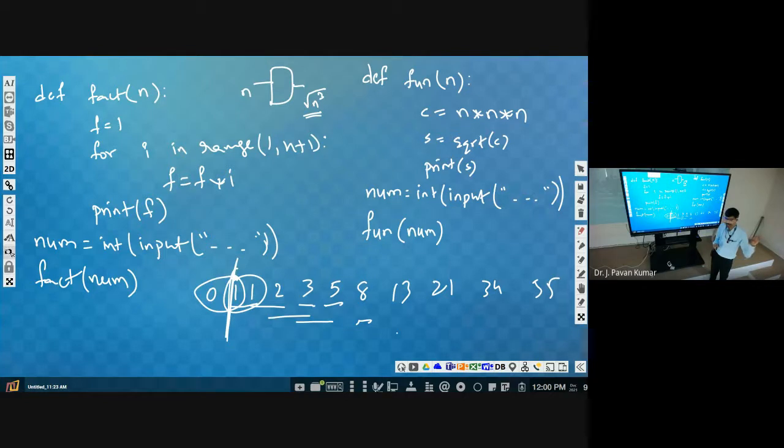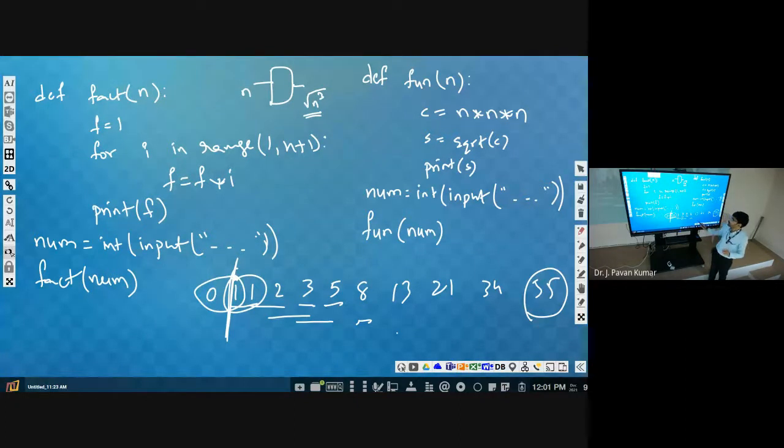What is the fifth Fibonacci number? 5. If I give 6 as the input, if I give 10 as the input, 34, 55. 10 as the input, 55. So like this, we have to find out what is the nth Fibonacci number that we have to print.